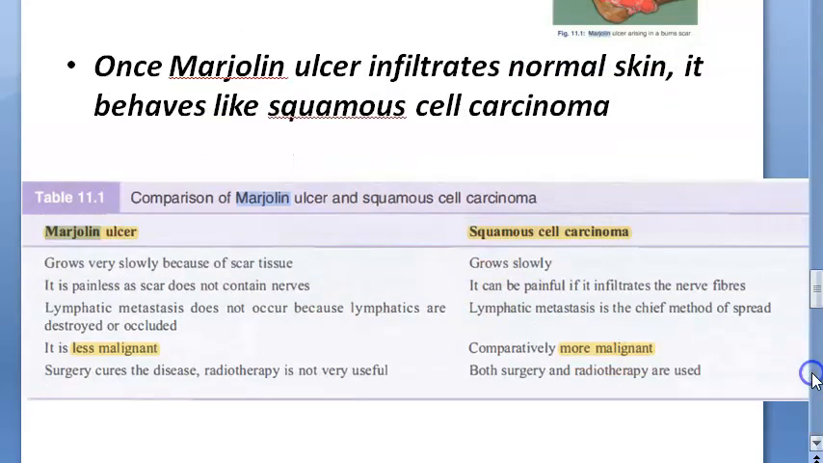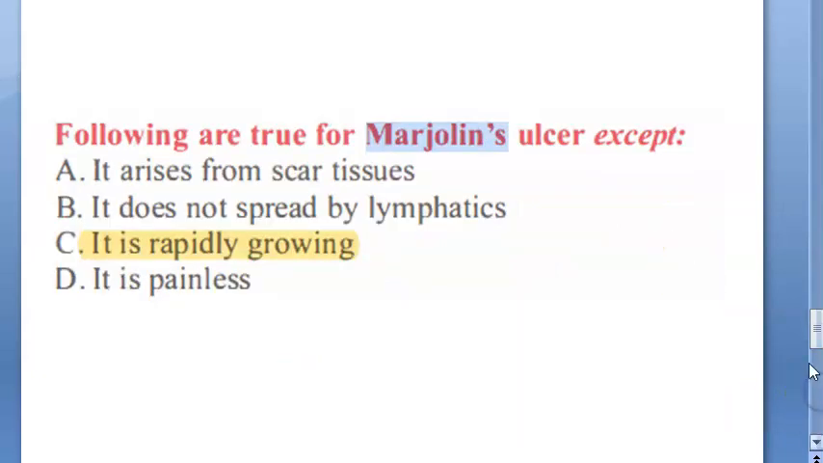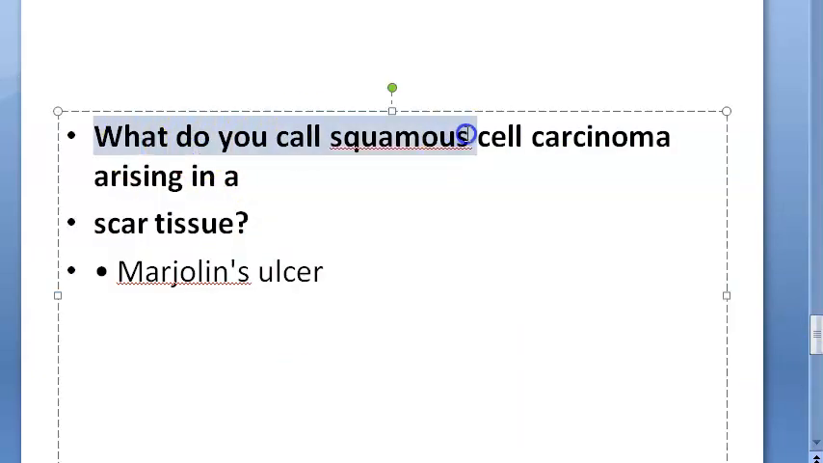Okay. We are focusing on Marjolin's ulcer. Following are true for Marjolin's ulcer except: it does not grow rapidly. Yes. So all these are correct. It arises from scar tissue. It does not spread by lymphatics. It's painless. All are good, good, good. Very good. It's painless also because there are no nerves. Very good. What do you call squamous cell carcinoma arising in scar tissue? Marjolin's ulcer. Very good.